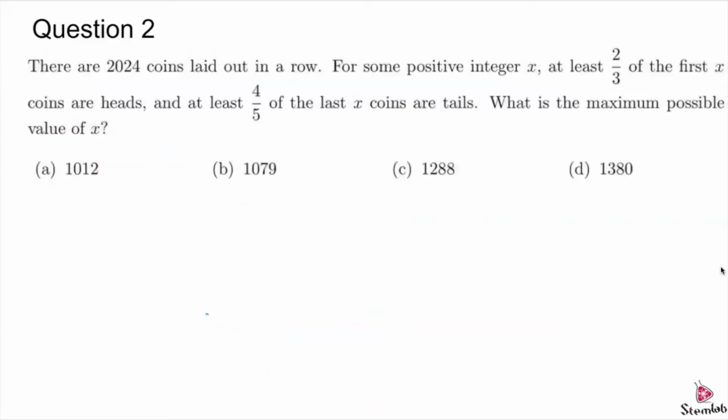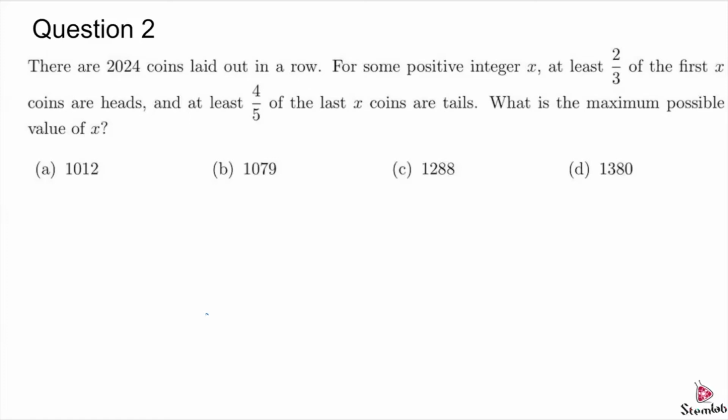Okay, question 2. There are 2,024 coins laid out in a row. For some positive integer x, at least 2/3 of the first x coins are heads, and at least 4/5 of the last x coins are tails. What is the maximum possible value of x? Hey, we're asked for the maximum value, and we're given 4 values here, so we'll make the choices sort of work for us, right? If 1380 works, we're done.